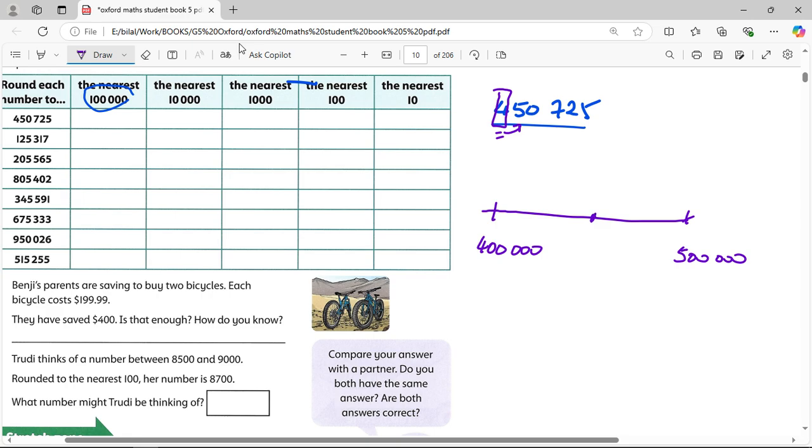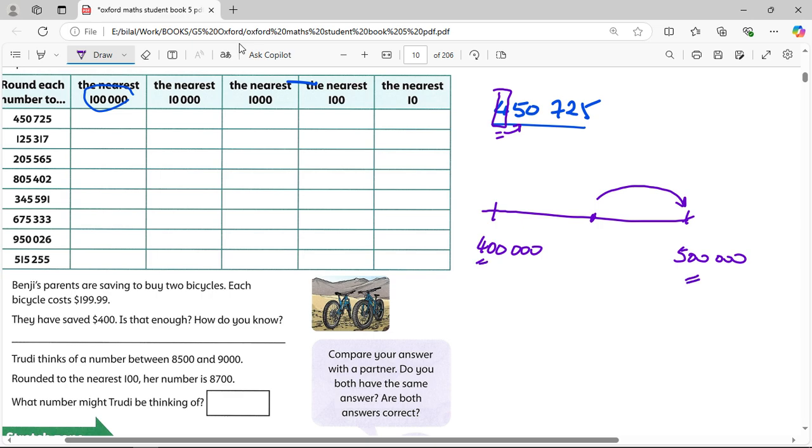And what did we say? If the number before that number is equal to 5 or more, add +1 to the main number that you're talking about. Here we're talking about the 400,000, which is 4. So I'm going to add +1 to the 4 and replace all the rest with zeros. So it's closer to the 500,000. That's why we add +1, because it's in between 400,000 and 500,000.